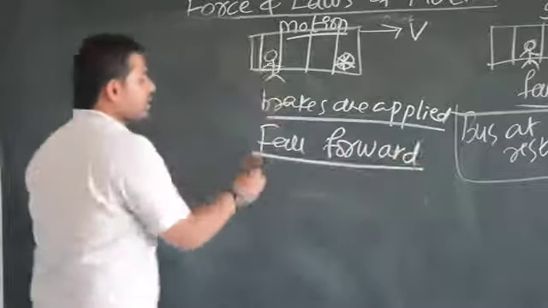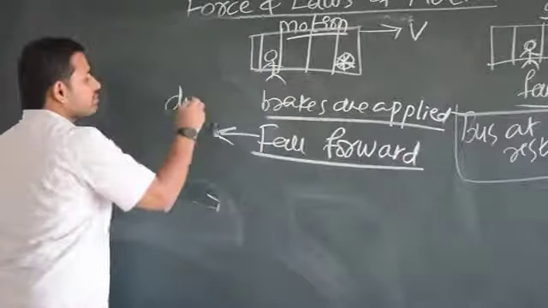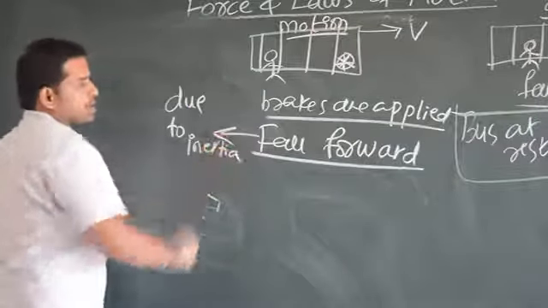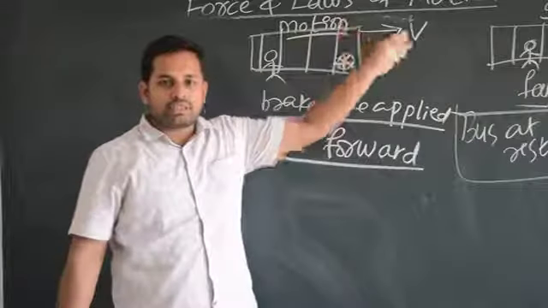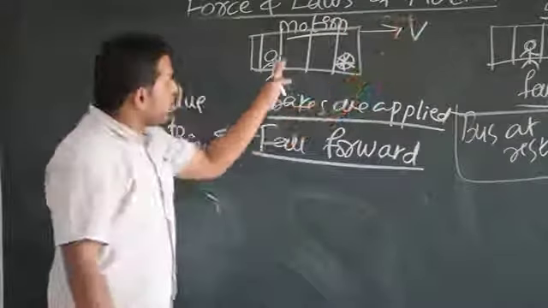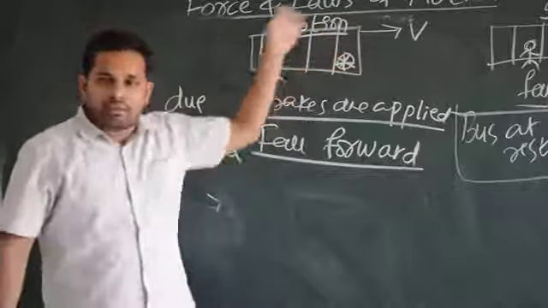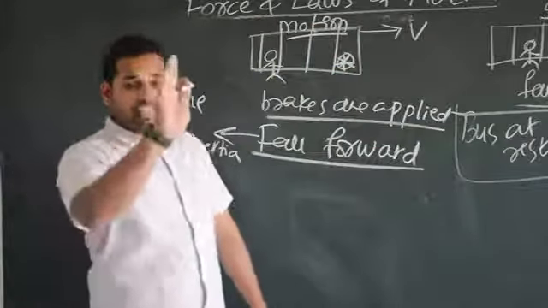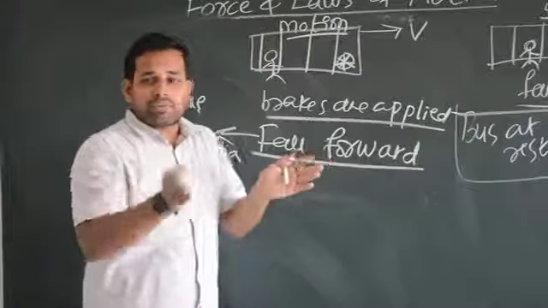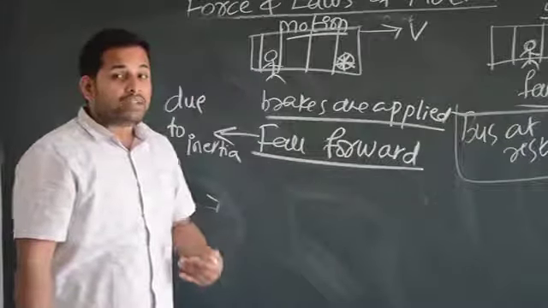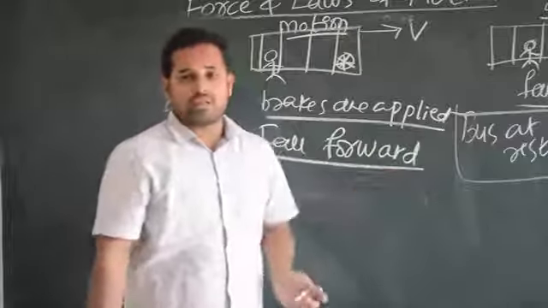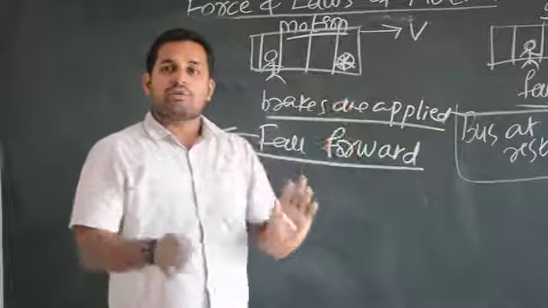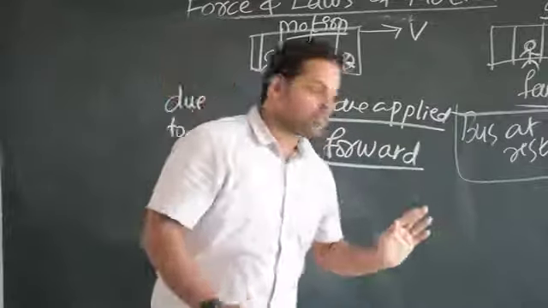This is very important. This is again due to inertia. Let me explain. What is the meaning of inertia again? See here, when the bus was in motion, your body was adjusted to move forward. It was moving with the bus. But when they suddenly applied the brakes, the bus came to rest. But your body was moving forward. So your body wants to keep on moving in the forward direction only. It doesn't want to stop. That's why you fall forward.